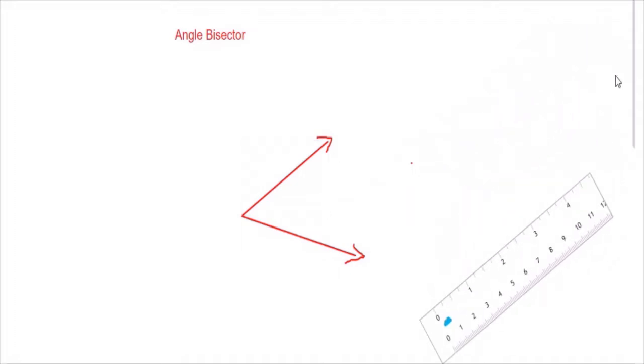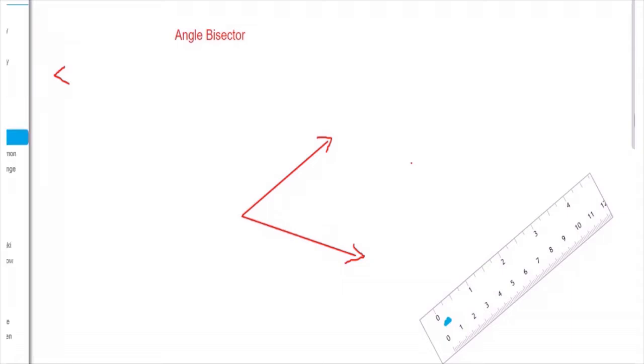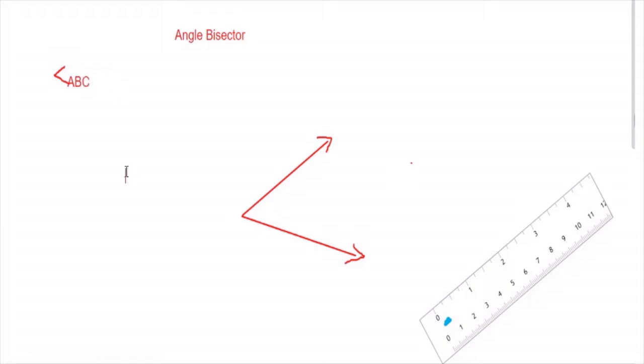First of all I can name this angle if required. The angle can be named as angle ABC. Angle ABC, the name is given. The vertex will be B, the other arm will be C.